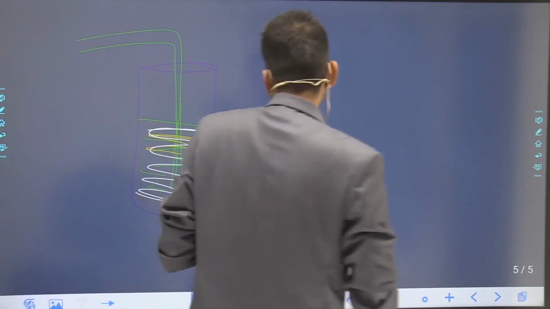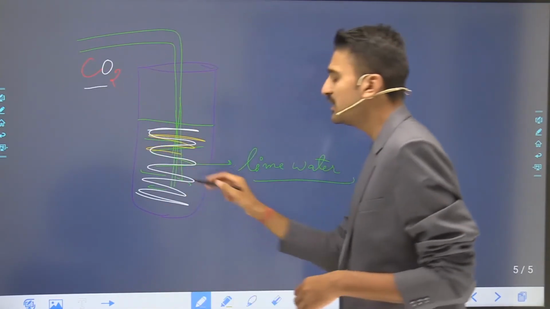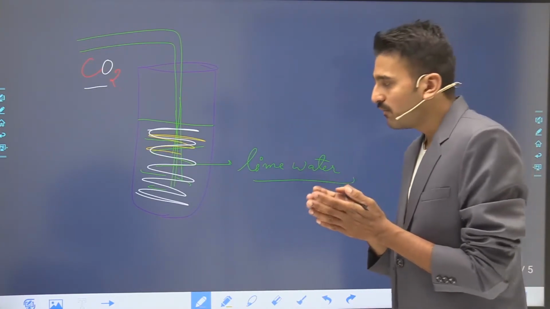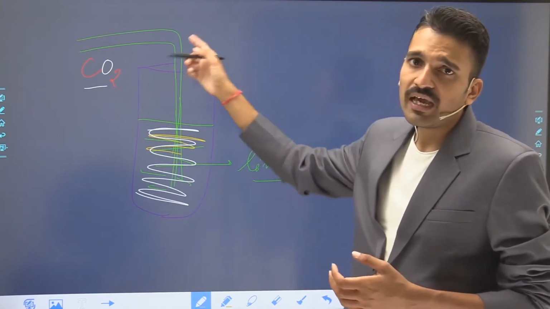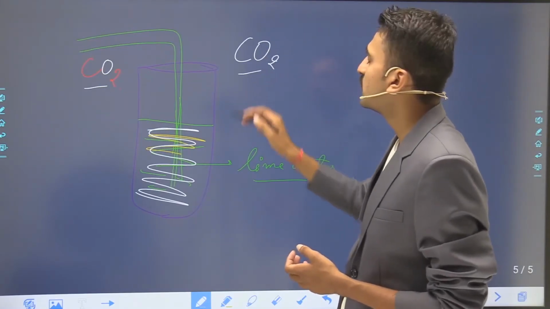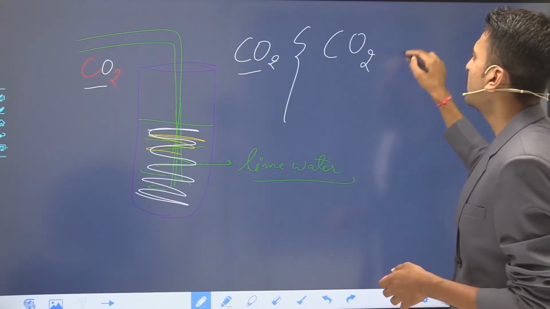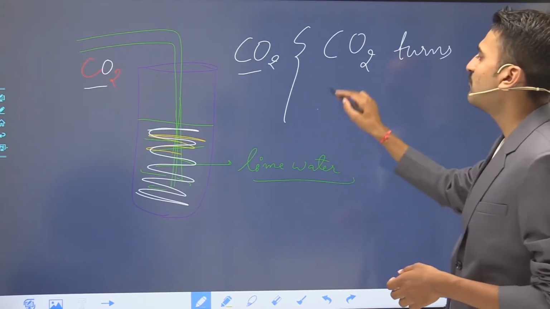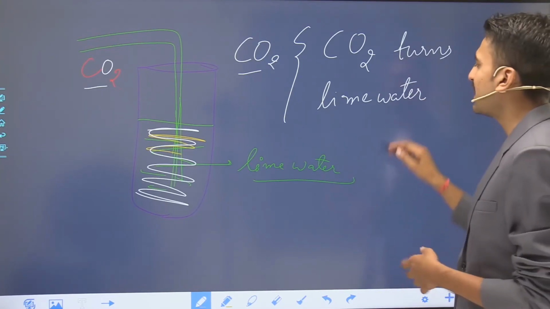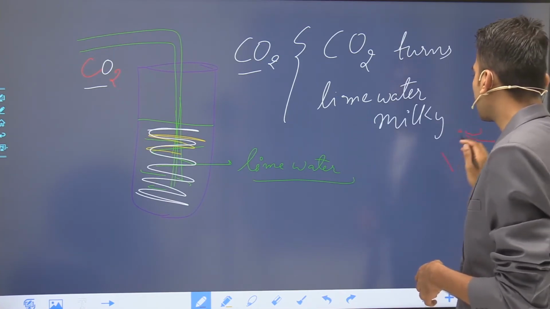It means that on passing the CO2 gas, if the lime water turns white, the gas that you are passing here was carbon dioxide. So what is the result that we get from here? Carbon dioxide turns lime water milky.